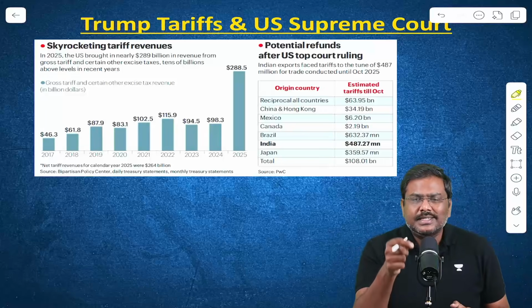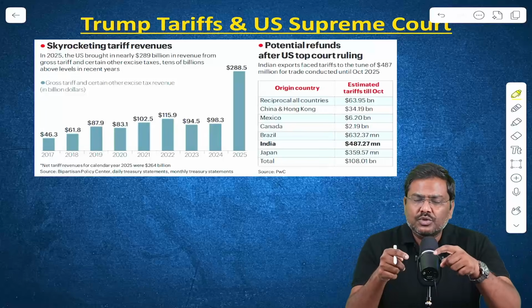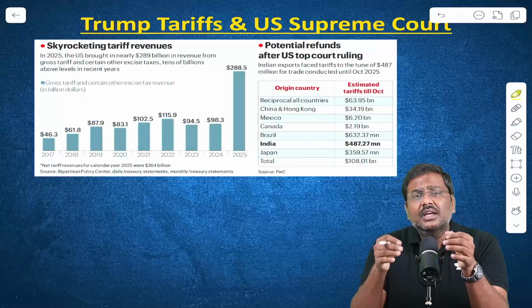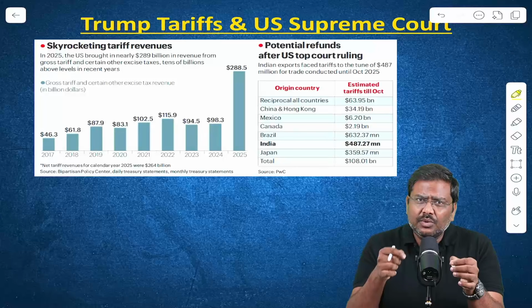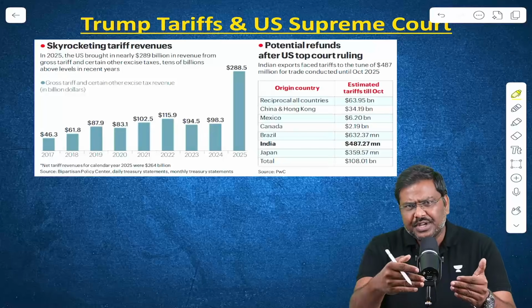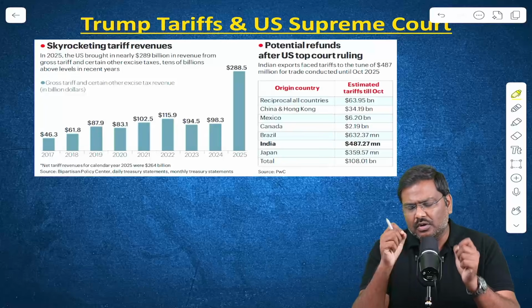For example, the steel and aluminum tariffs, which were announced back in the year 2019, will continue to exist because the powers which have been used are not from the IEEPA but rather another law, which I will give you in some time. Do not worry.